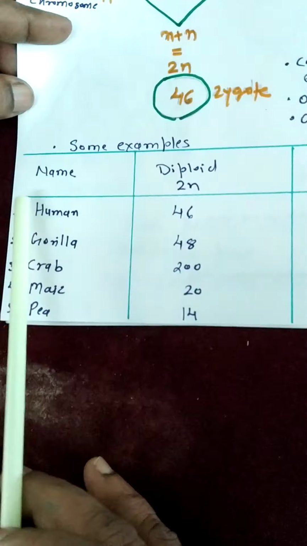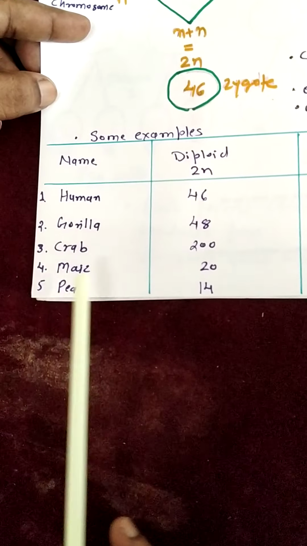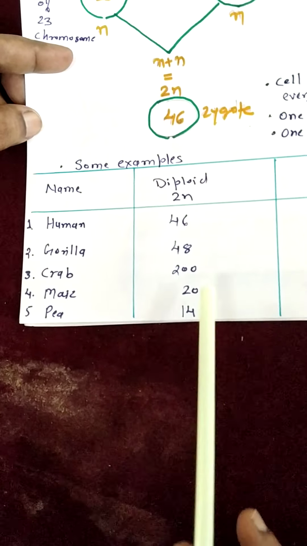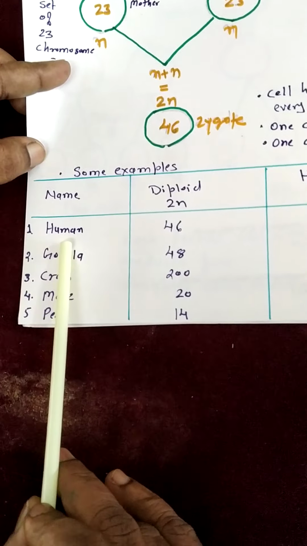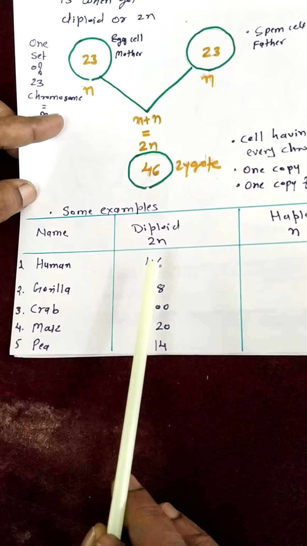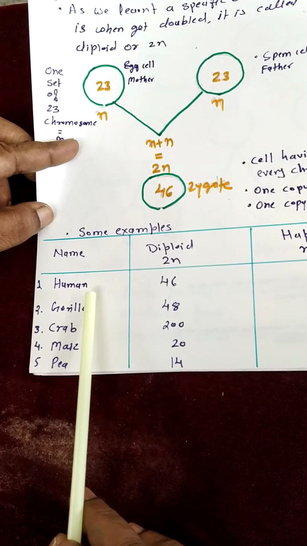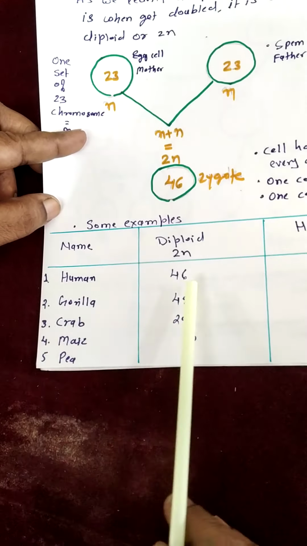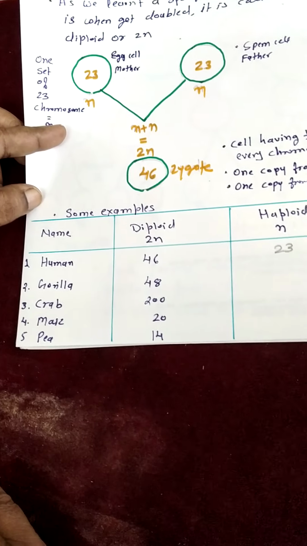So again, for better understanding, observe this chart. Here are the names of some animals and plants, with their diploid number, meaning the number of chromosomes present in their body cells. In humans, diploid 2n means 2 sets of chromosomes are present, one set from the mother and one set from the father. 23 plus 23, that is 46. So 46 is the diploid number of chromosomes in humans. What is the haploid of 46? The haploid of 46 will be 23.